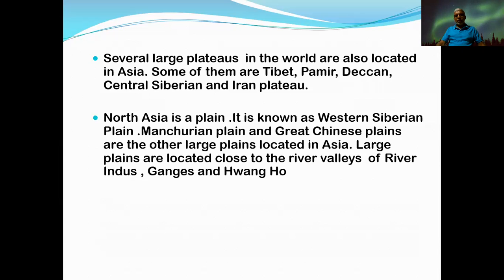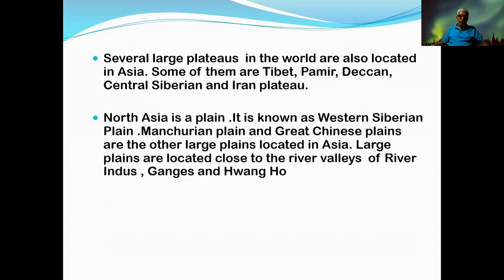North Asia is a plain. It is known as the Western Siberian plain. Manchurian plain and the Great Chinese plains are the other large plains located in Asia. Plains means the flatlands located in low elevation. Then plateaus are the flatlands located in high elevation. High elevation means the hilly area. The land is higher than the lands located in plains. Plains are in the lower lands.